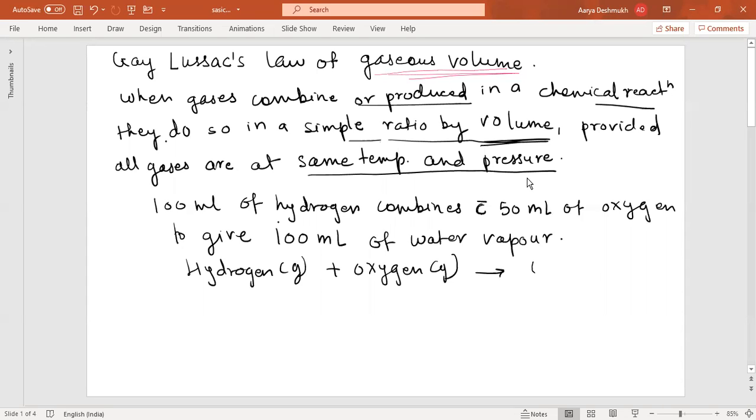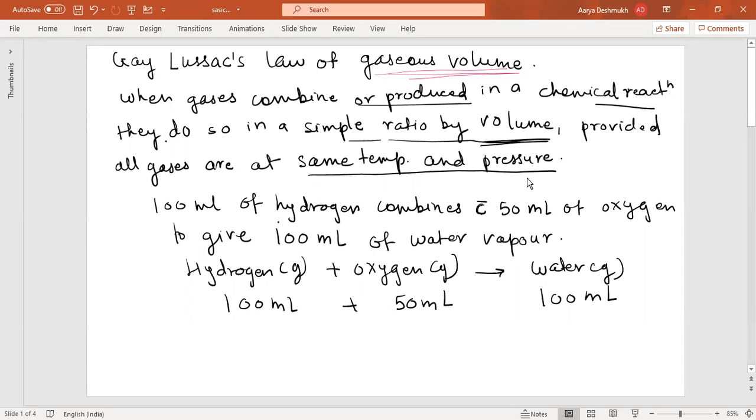They combine together to give water, or rather water vapor. So 100 ml of this combines with 50 ml of oxygen to give 100 ml of water vapor.